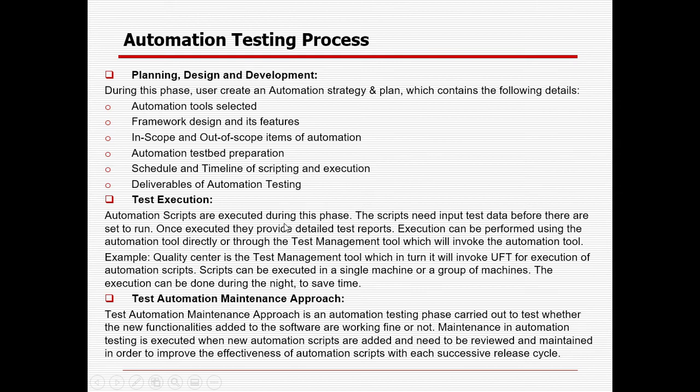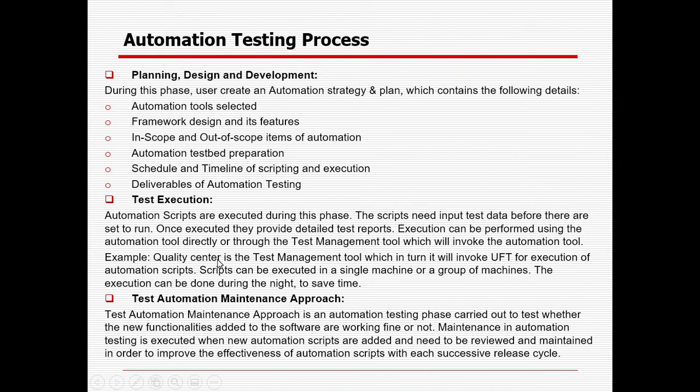Automation scripts are executed during this phase. The scripts need input test data before they are set to run. Once executed, they provide a detailed test report. Execution can be performed using the automation tool directly or through any test management tool which will invoke the automation tool. I have mentioned that in case you want to run with the help of Azure, Rally, Jira or ALM, you can integrate and run from there.